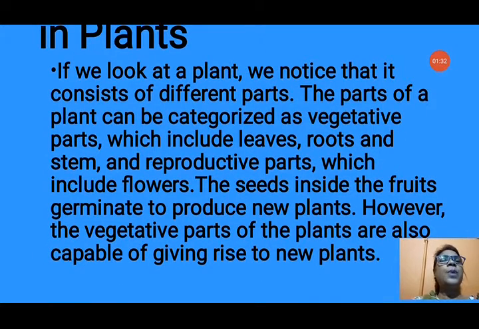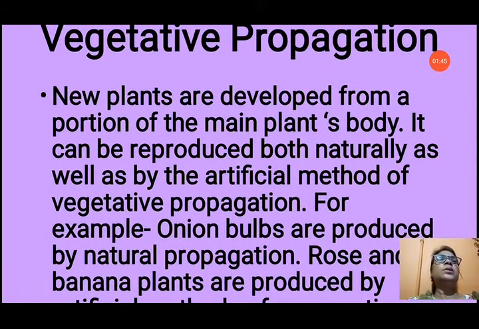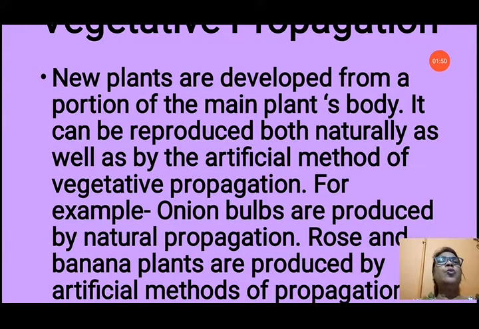However, the vegetative parts of the plants are also capable of giving rise to new plants. That means the seeds produced by the fruits are not the only way to produce a new plant; the other vegetative parts of the plant are also able to produce new plants. This is known as vegetative propagation. New plants are developed from a portion of the main plant's body. It can be reproduced both naturally as well as by artificial methods of vegetative propagation.